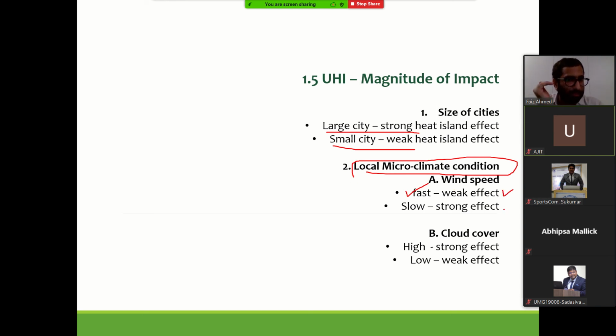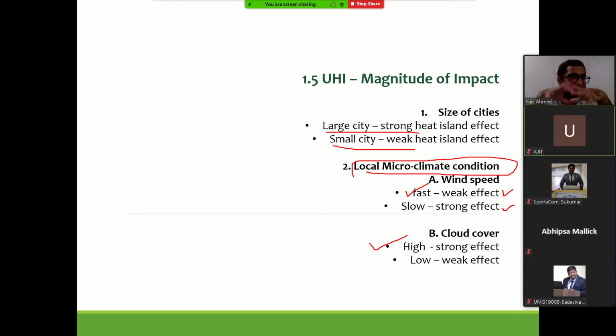As a result, we will have weak UHI. But if the prevailing wind is not strong enough to dissipate or take the heat from the city, then we will observe higher UHI. Similarly, if the cloud cover is high, again we'll have strong UHI.